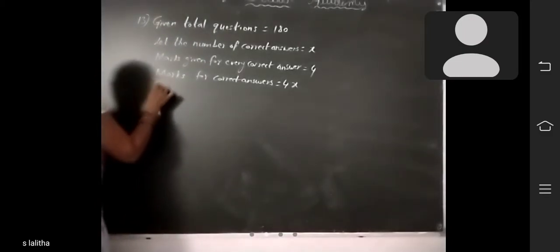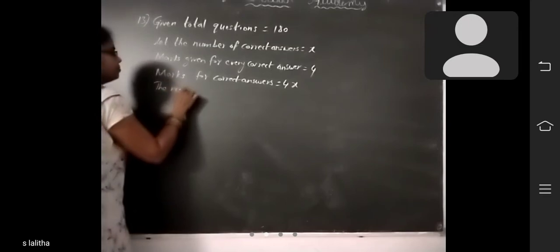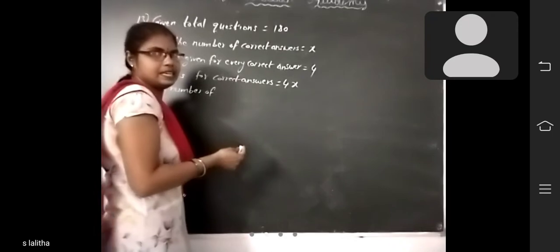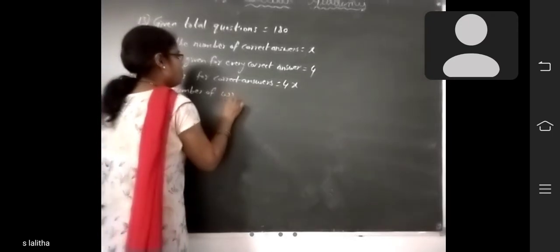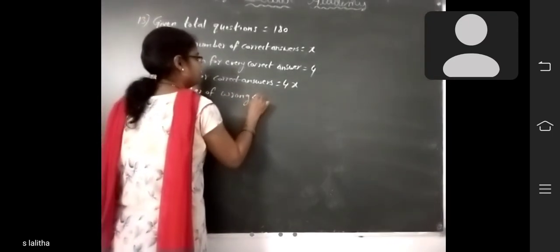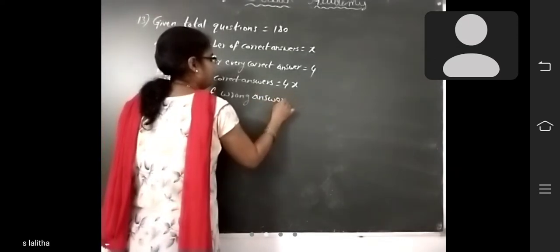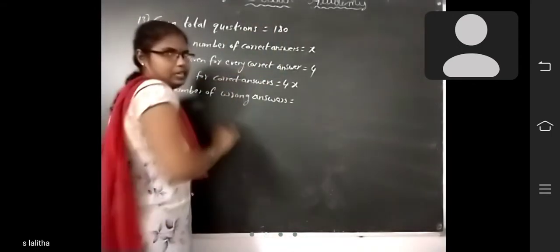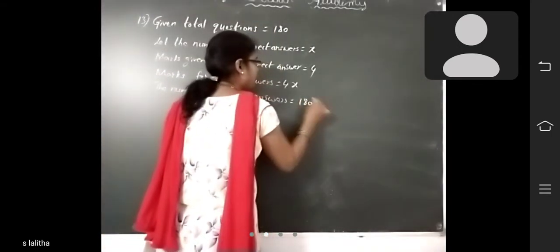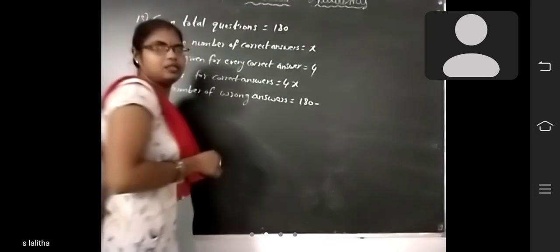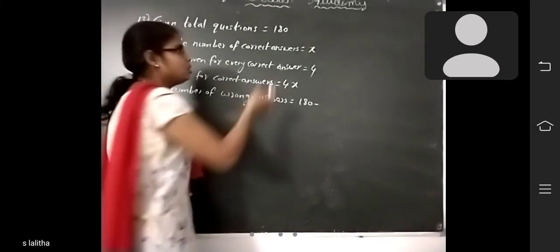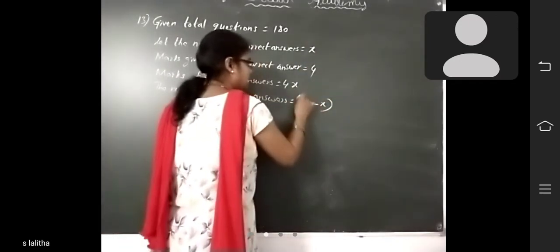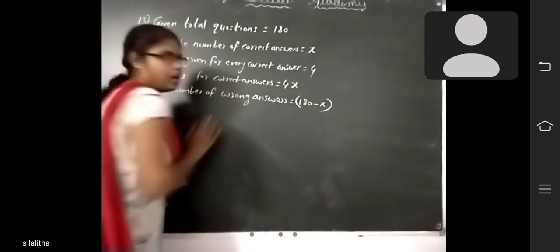Now, next, the number of incorrect answers or wrong answers. How many? Total questions 180. So 180 minus correct answers, then we are getting wrong answers. Okay. So total questions 180 minus correct answers how much? Minus x. 180 minus x. These are wrong answers. Okay.